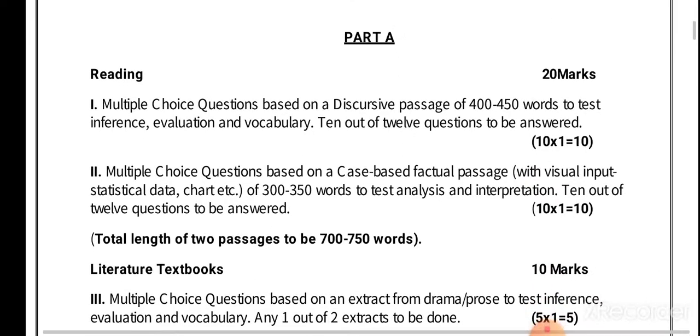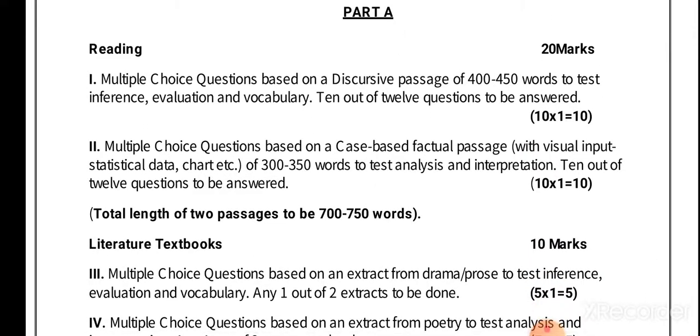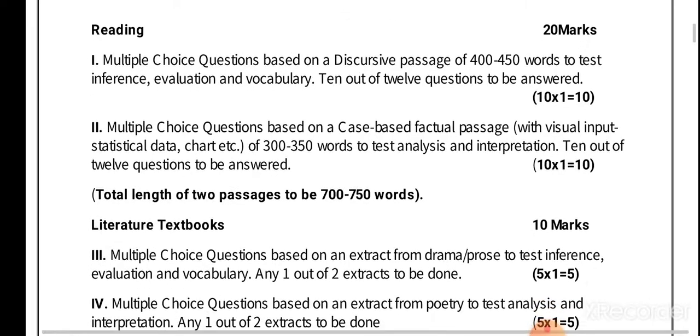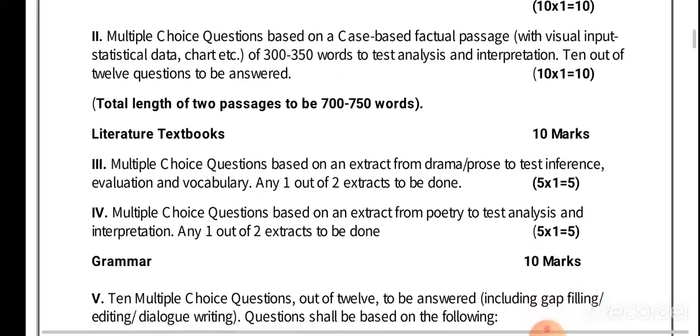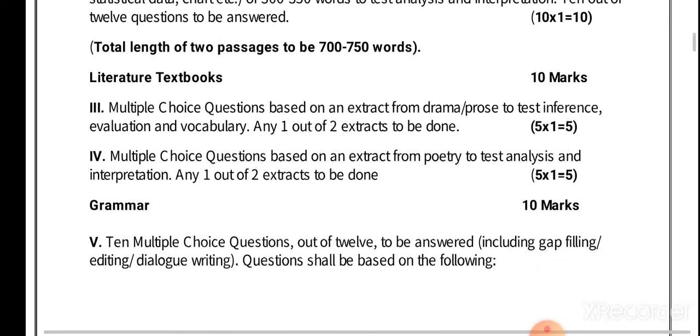In part A, we will have a reading section of 20 marks which will consist of two unseen passages. Each unseen passage will have 12 MCQs, from which we have to attempt only 10 from each. After that, there will be a literature part.